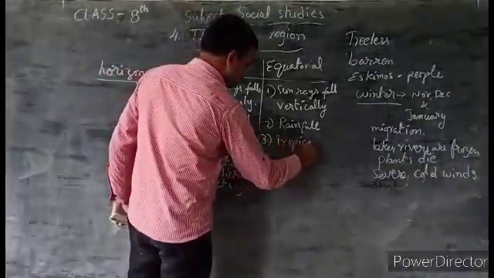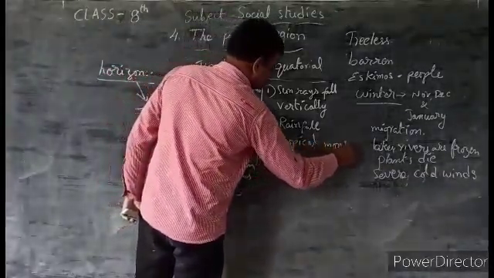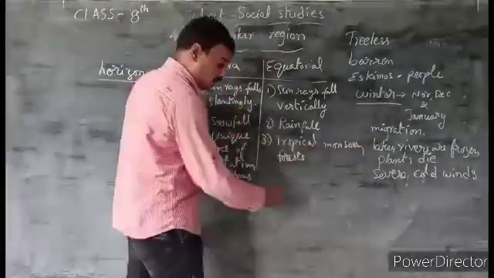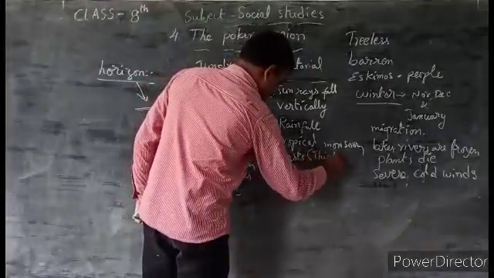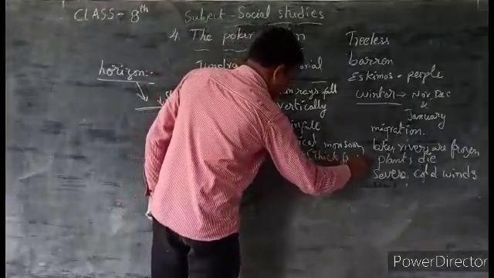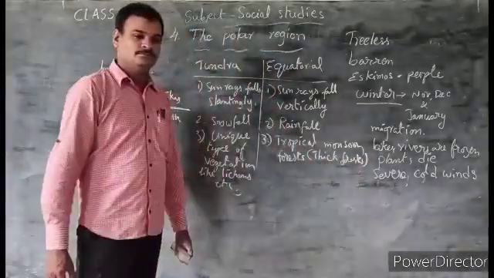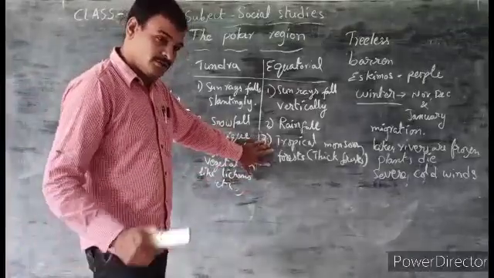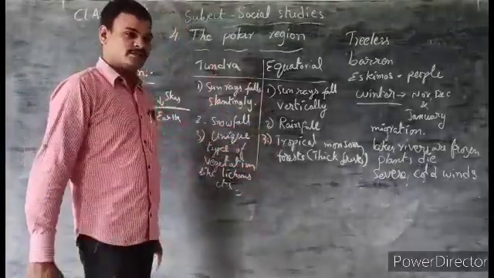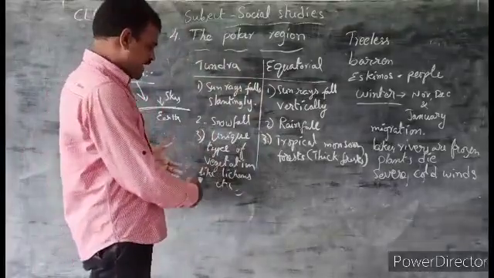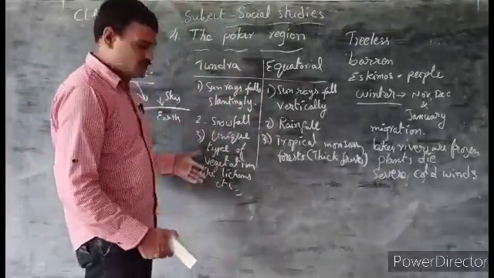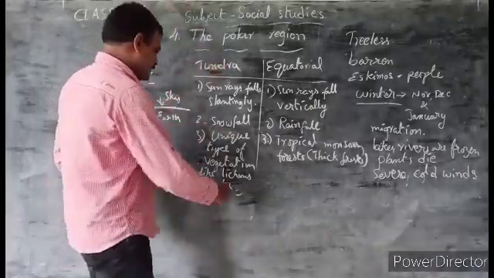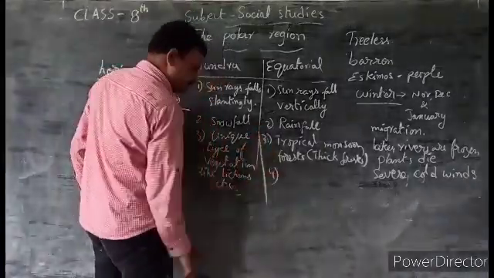Here, tropical monsoon forests. These are thick forests grown in this region. Tropical monsoon forests, very thick forests, are grown in this region. They have broad leaves and tall trees. But what about the tundra? Just plants, that too seasonal plants, grow only in the tundra region, particularly in summer only.